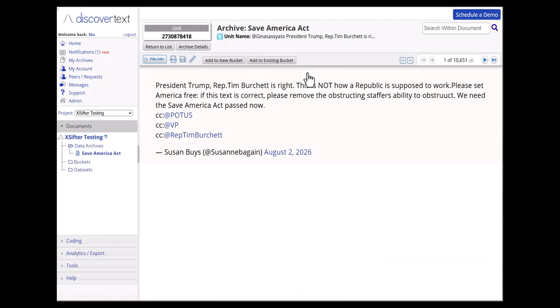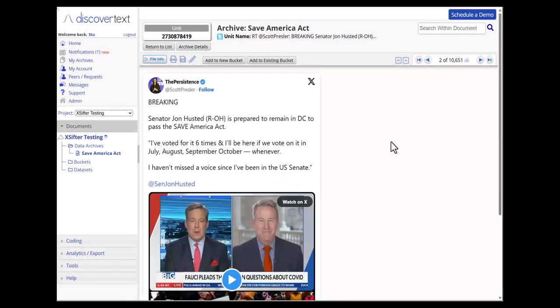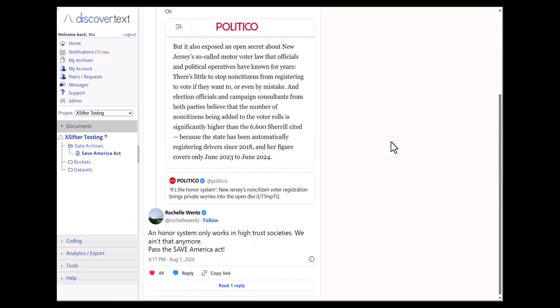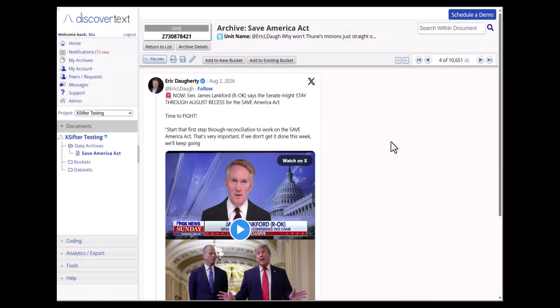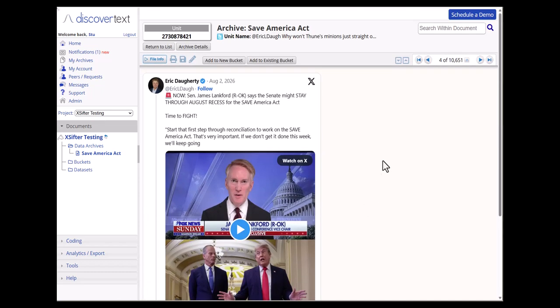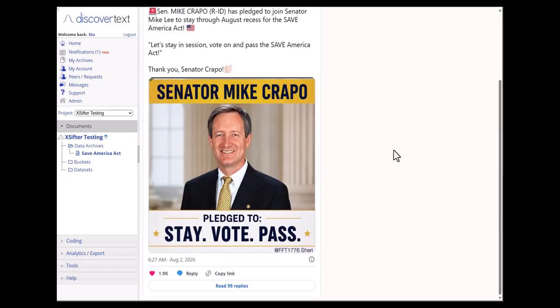Go in to the individual item view and just start taking a peek at the types of things that people are posting about the Save America Act. See, we're using the Twitter display. So in many cases we're talking about people who are replying to or quote tweeting other people's content. It's one of the advantages of using the Twitter display.